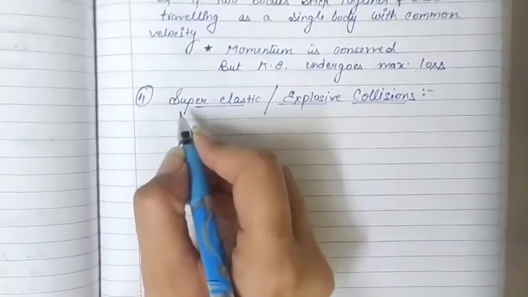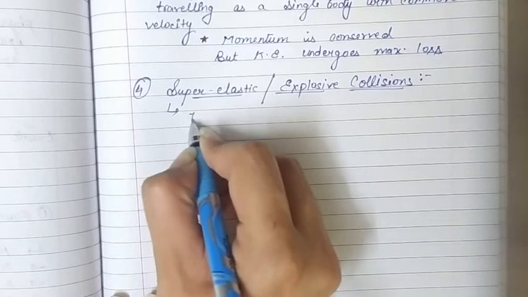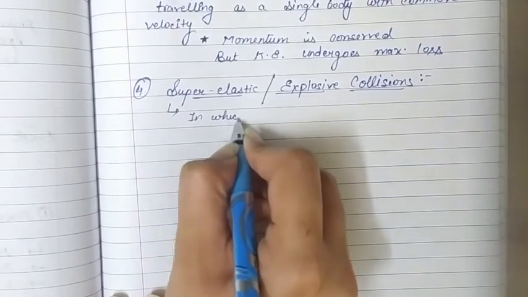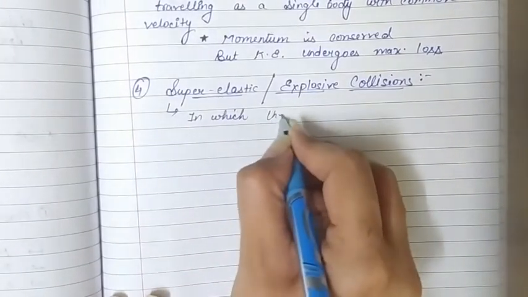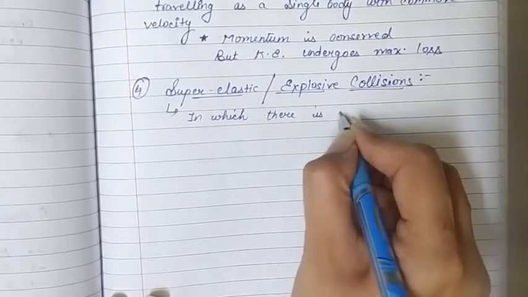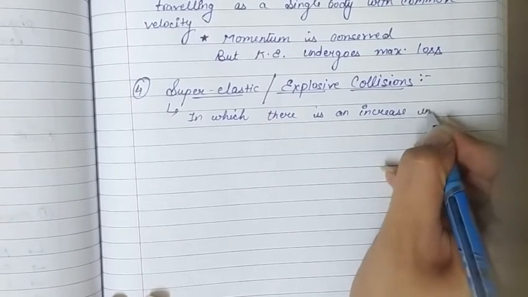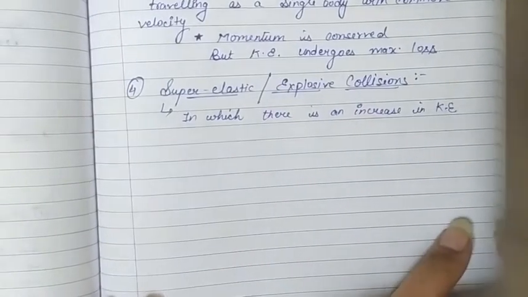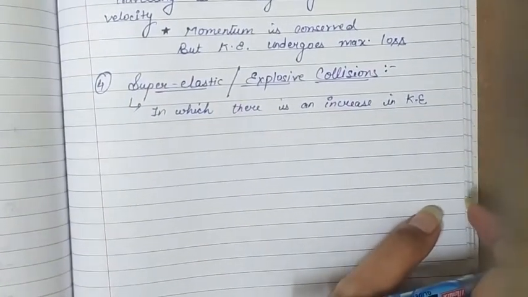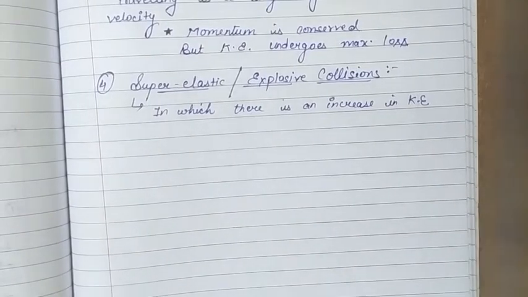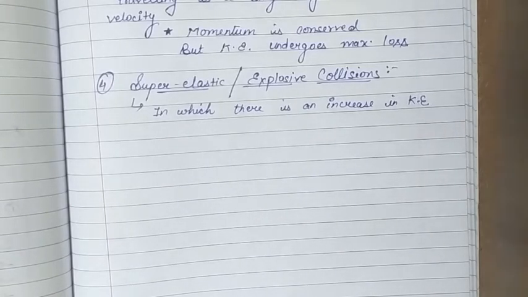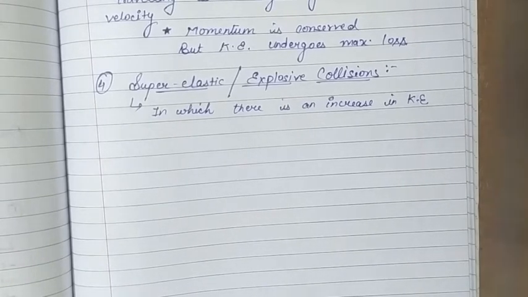These are those collisions in which there is an increase in kinetic energy, and basically there is a release of potential energy on an impact. That's why the kinetic energy of the system increases, and we call such collisions explosive collisions or superelastic collisions.